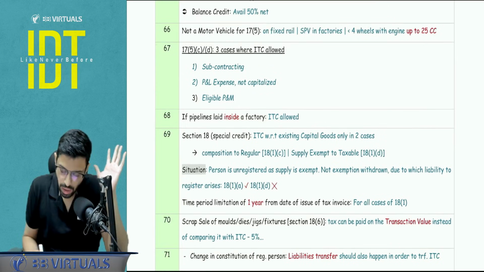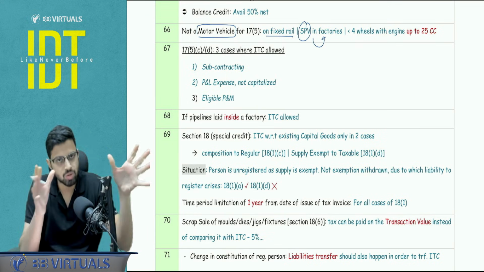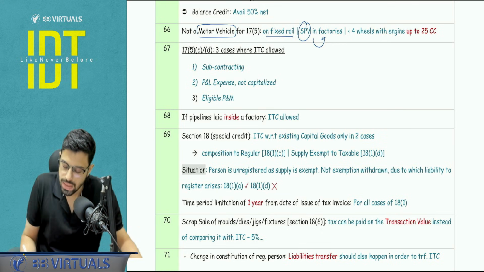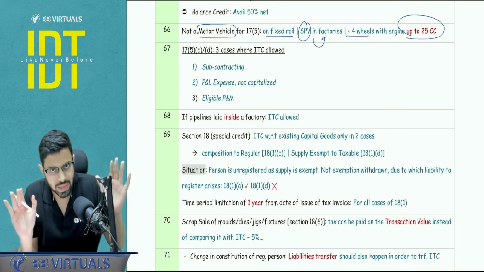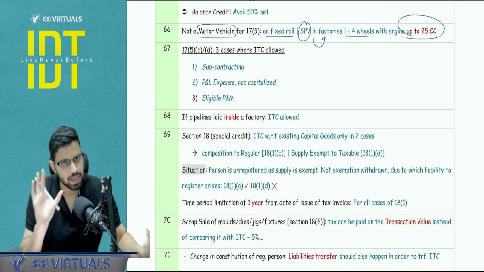Next. When we analyze the meaning of a motor vehicle, please pay attention. Something which runs on a fixed rail, that is the railway coaches. Special purpose vehicle in a factory. So this vehicle is used in the factory maybe for the purpose of transportation of goods or raw material. And less than 4 wheels with an engine capacity of up to 25 cc. This is not a motor vehicle itself. If it is not a motor vehicle, it is not in blocked credit. 17(5) is not applicable. Is this clear?